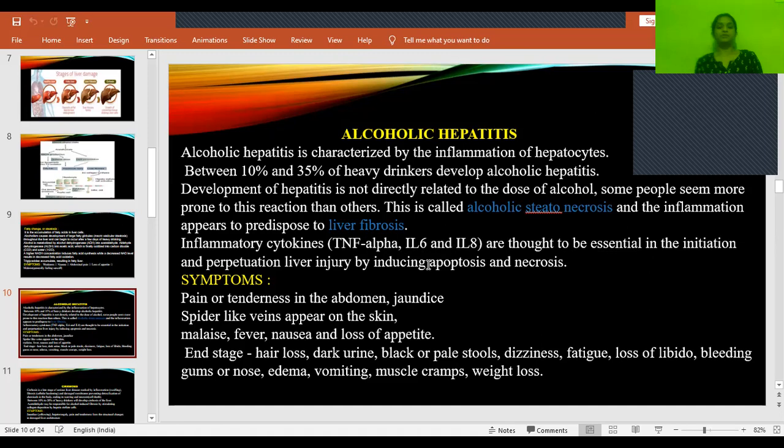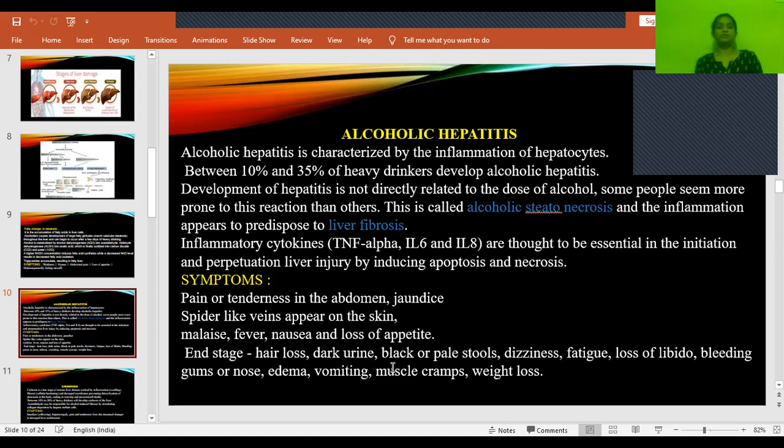When these are released, they cause inflammation of the cells, and thereby cause liver injury by inducing apoptosis and necrosis. The symptoms could be like pain or tenderness. In the second stage, there will be pain or tenderness in the abdomen. Jaundice can be seen. Spider-like veins appear on the skin. Malaise, fever. Here, fever can be seen, whereas in fatty liver, we cannot see fever. Nausea and loss of appetite. In the end stage, hair loss can be seen.